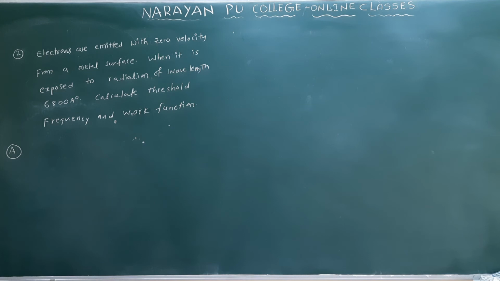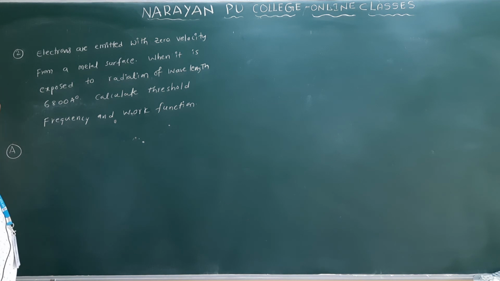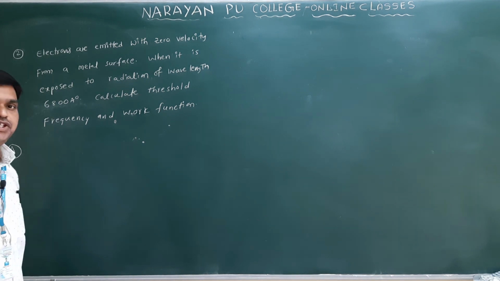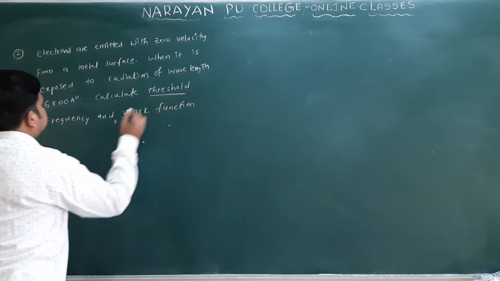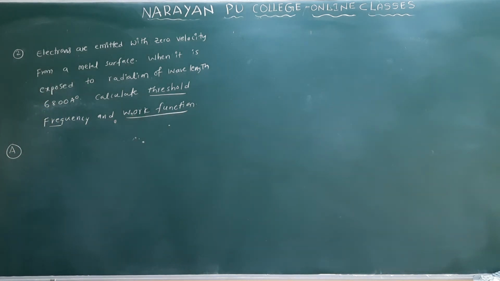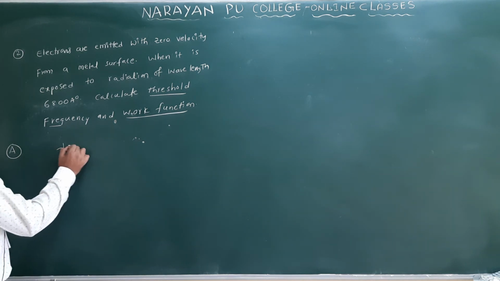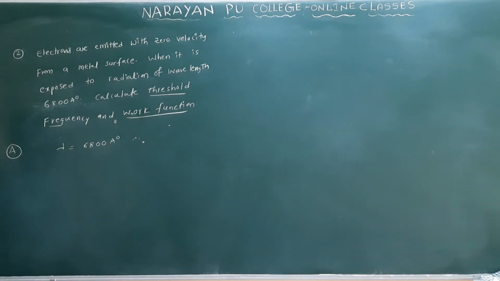The second question we have: electrons are emitted with zero velocity from a metal surface when it is exposed to radiation of the wavelength 6000 angstrom units. Calculate the threshold frequency and the work function. So the velocity is given as 0 and the wavelength is given, that is lambda, equal to 6800 angstrom units.